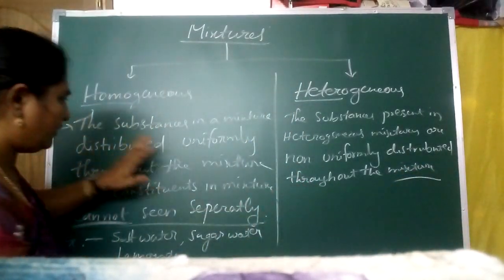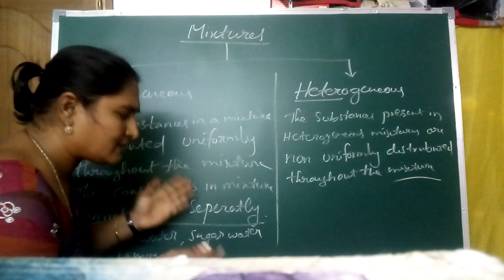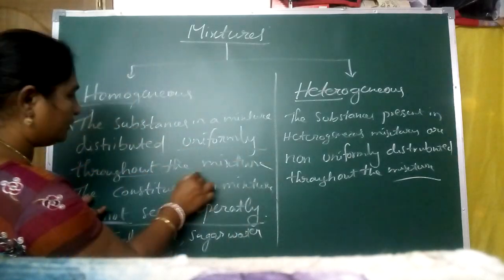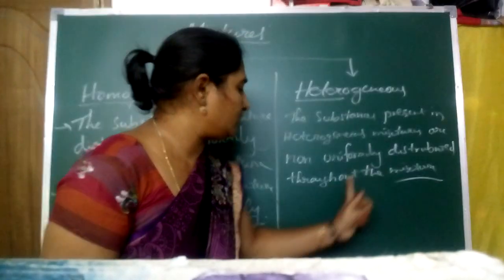You see, it is the opposite only. Here, uniformly distributed throughout the mixture; there, non-uniformly distributed throughout the mixture.